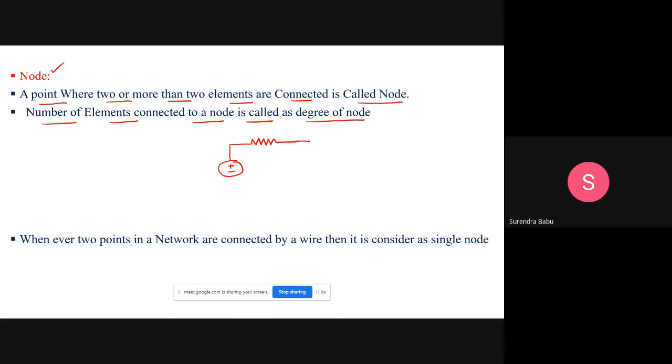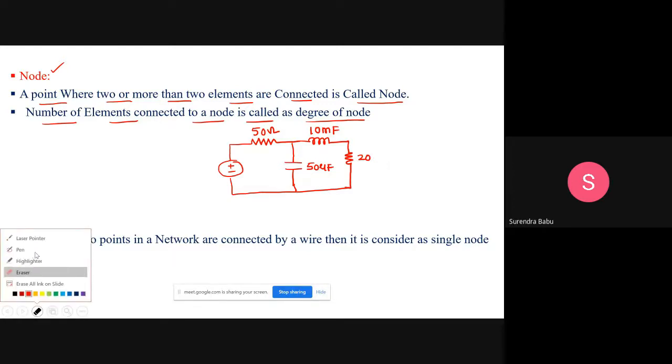Okay, this is an inductance, and here I am connecting the capacitance. Any elements you can take. Here I am connecting the resistance. Let this be 50 ohms. Let this be 10 millihenry. Let this be 50 microfarad. Let this be 20 ohms. The voltage is a 50 volt source.